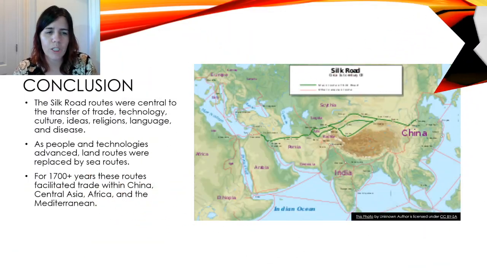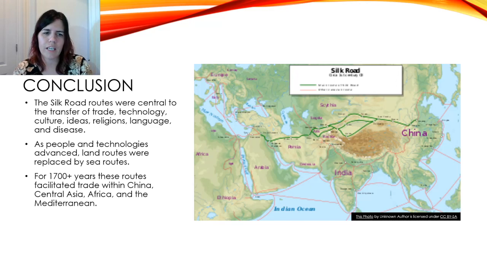And then in conclusion, the Silk Roads were central to the transfer of trade, technology, culture, ideas, religions, language, and disease. And as people and technologies advanced, land routes were replaced by sea routes. For 1700 plus years, these routes facilitated trade within China, Central Asia, Africa, and the Mediterranean.